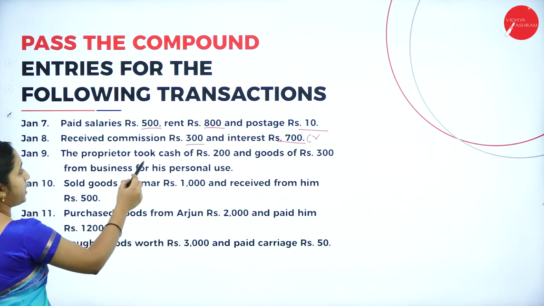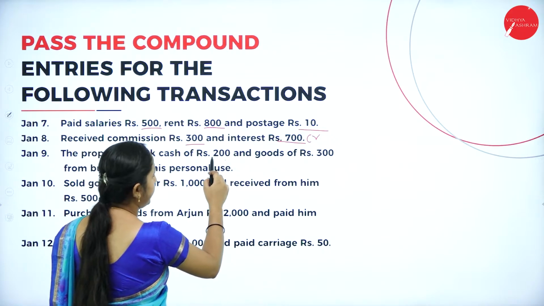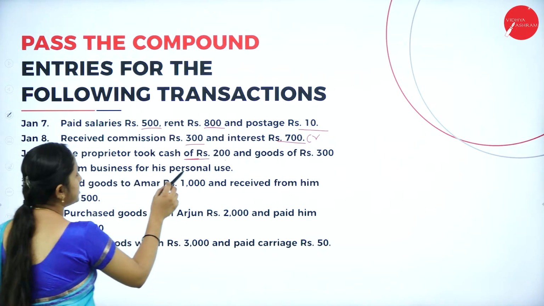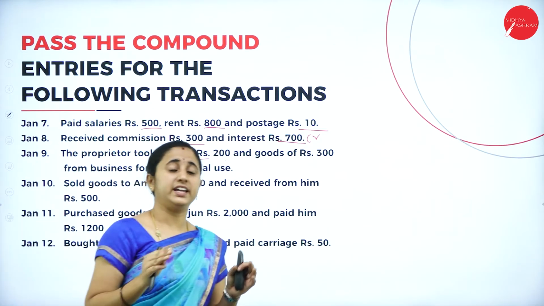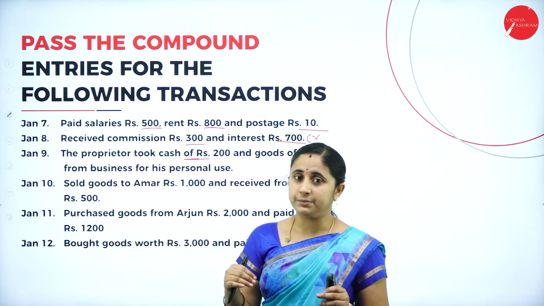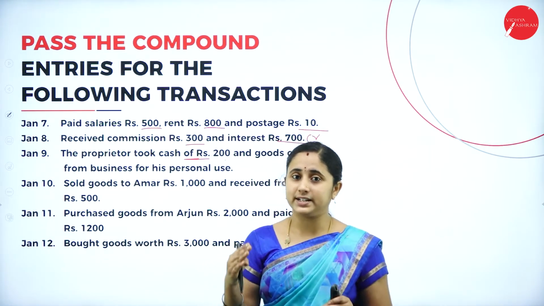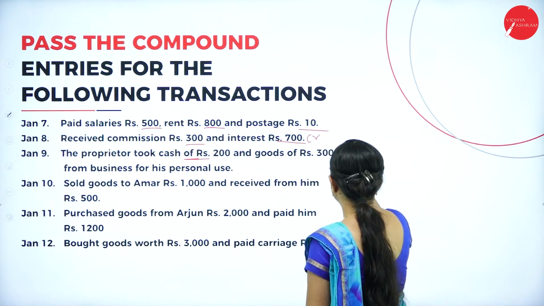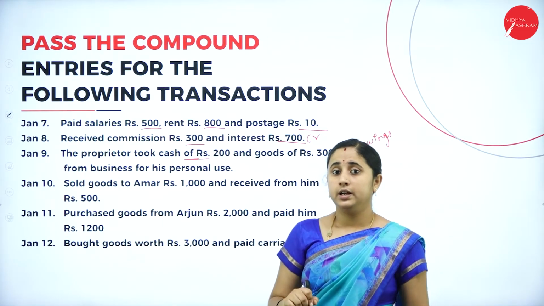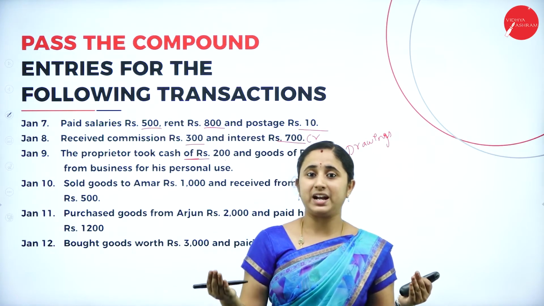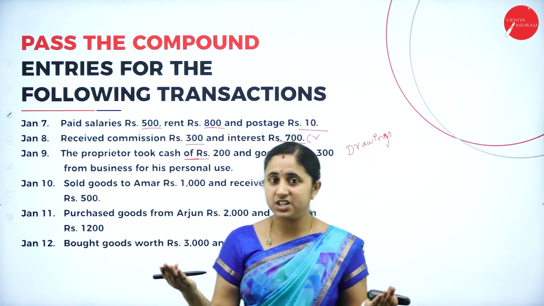Next, the proprietor took cash of rupees 200 and goods of rupees 300 from business for his personal use. That means any cash or any assets withdrawn from the business for the proprietor's personal use is considered as drawings. The separate entity concept says business and the proprietor are separate from each other.